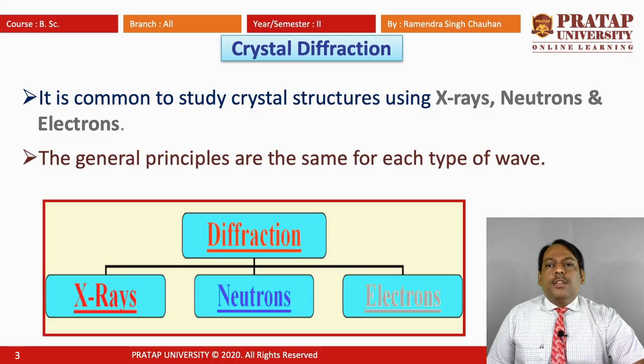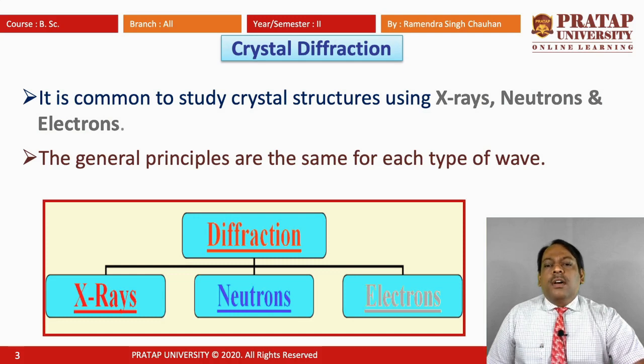So it is very common to study crystal structures using X-rays, neutrons and electrons, and the general principles for all the X-rays, neutrons and electrons are the same.